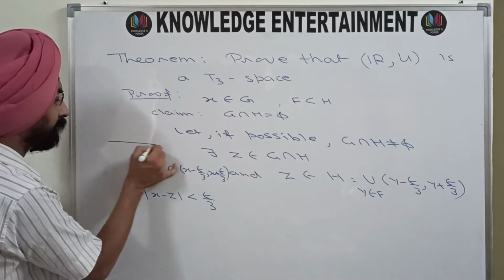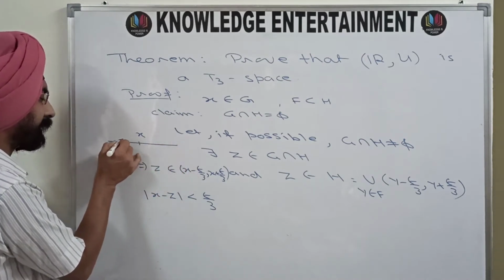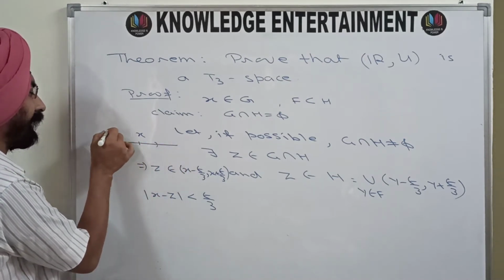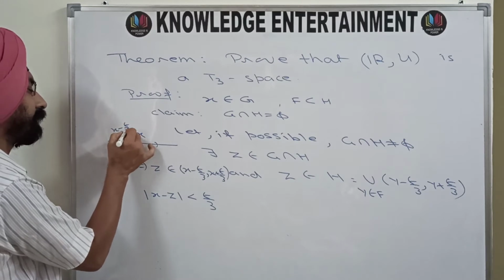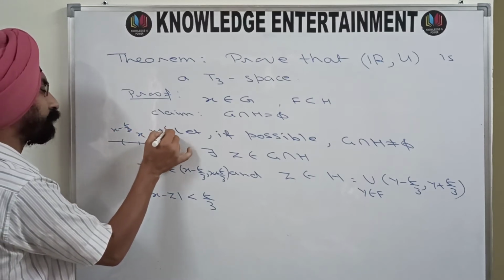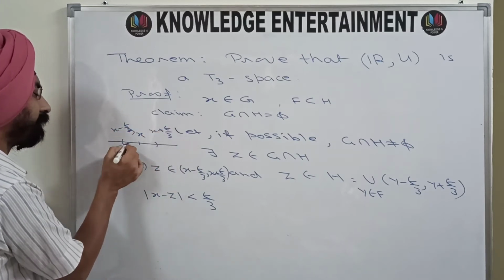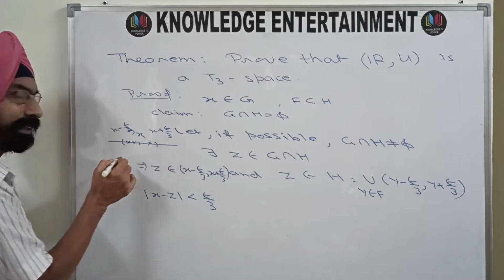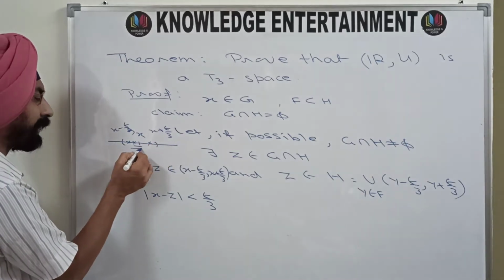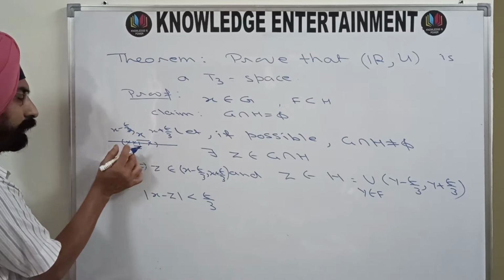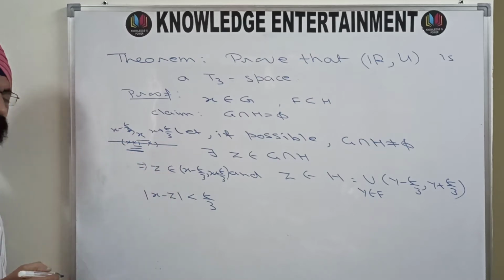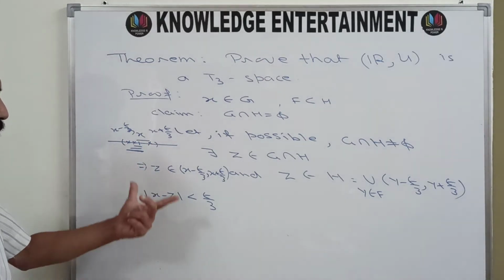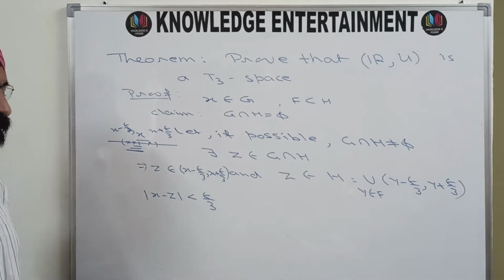This is clear. This is x, this is x minus epsilon by 3, this is x plus epsilon by 3. And wherever you take Z, the distance of Z from x cannot be greater than the extreme distance, epsilon by 3. So this distance is always less than epsilon by 3.